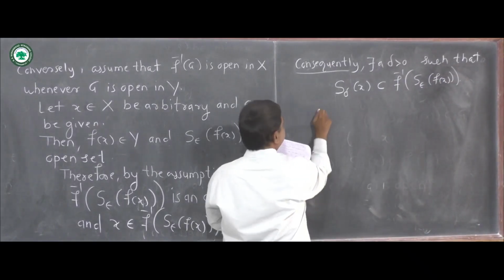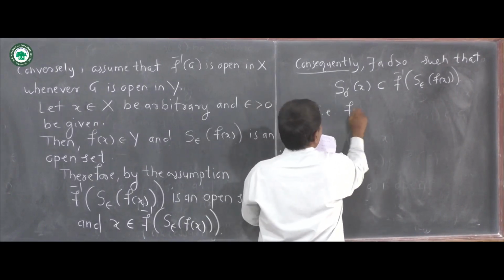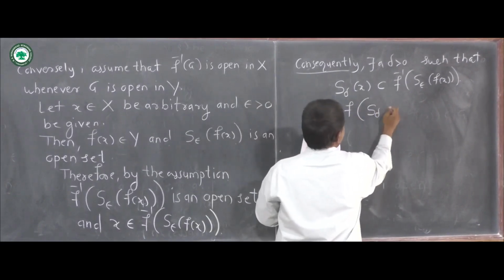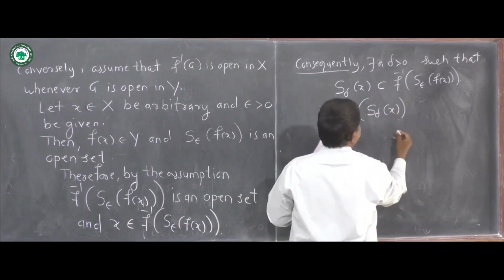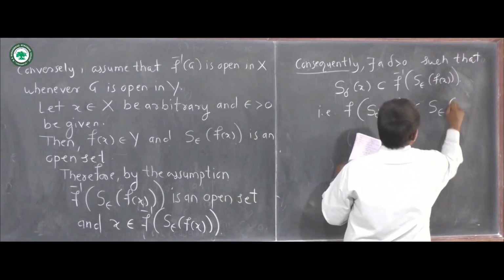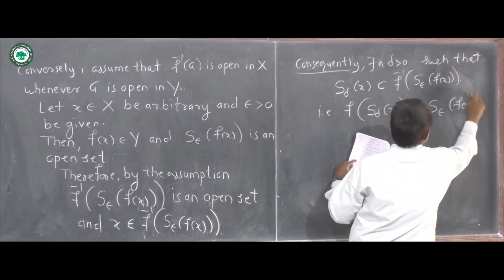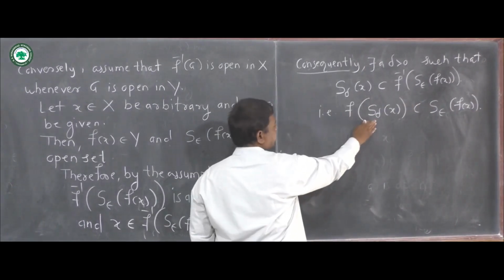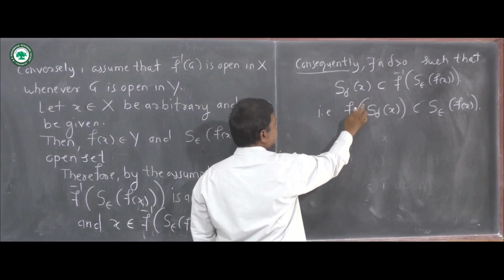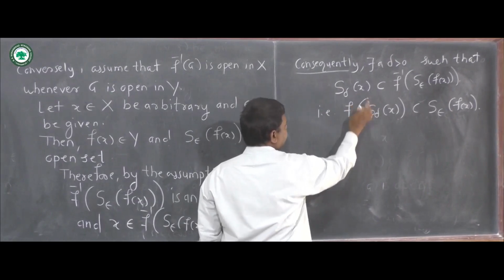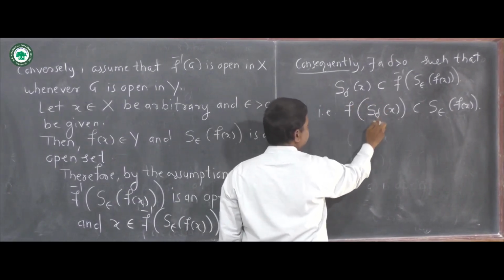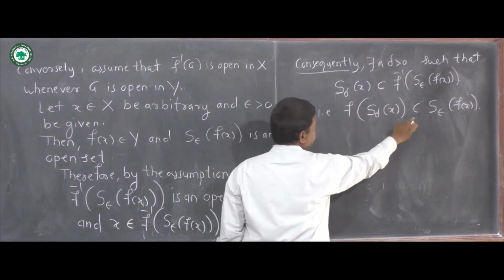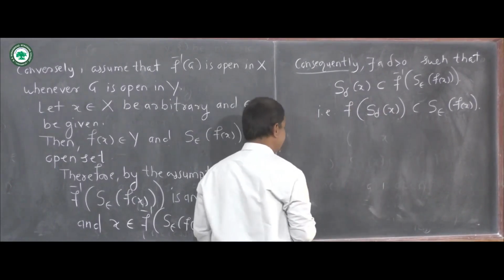So the image of this open sphere S delta of x is contained in S epsilon of f of x.